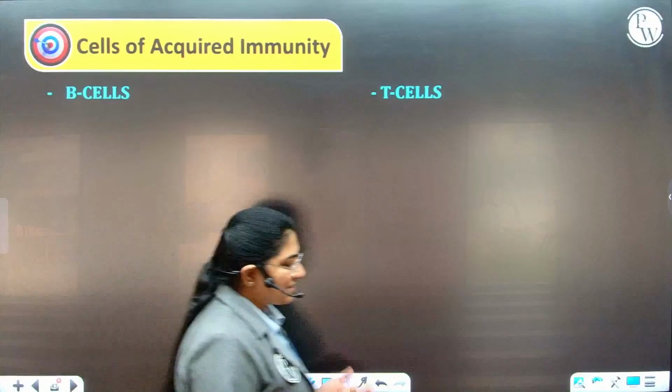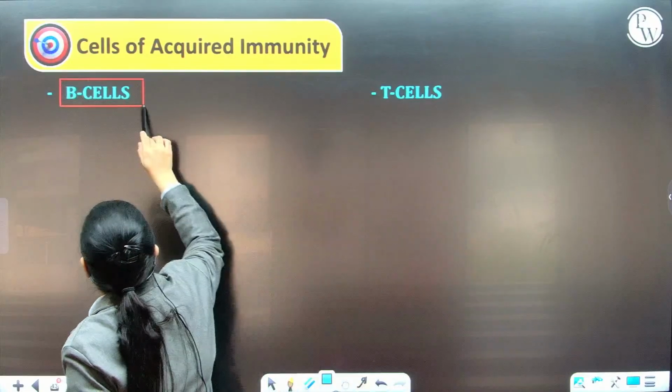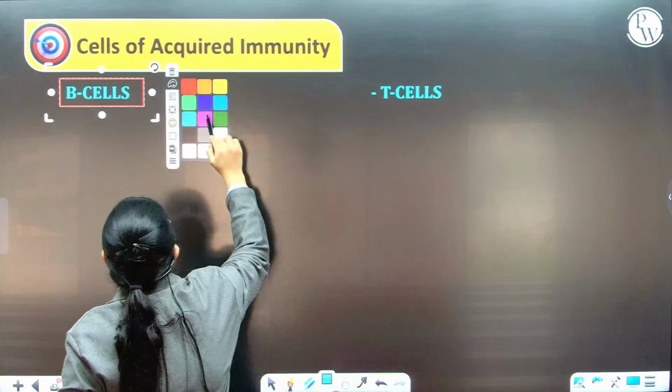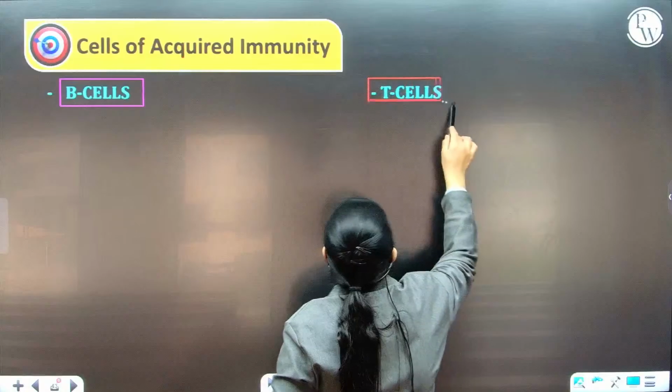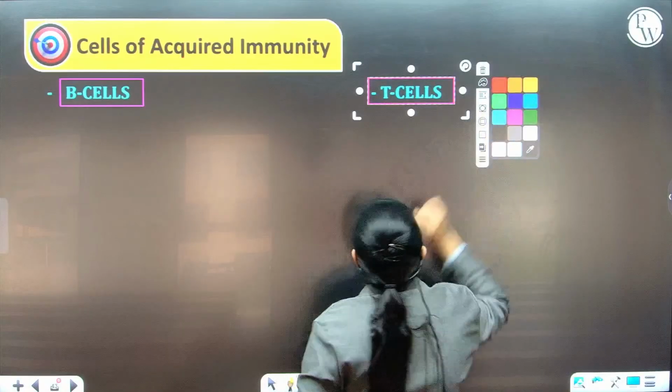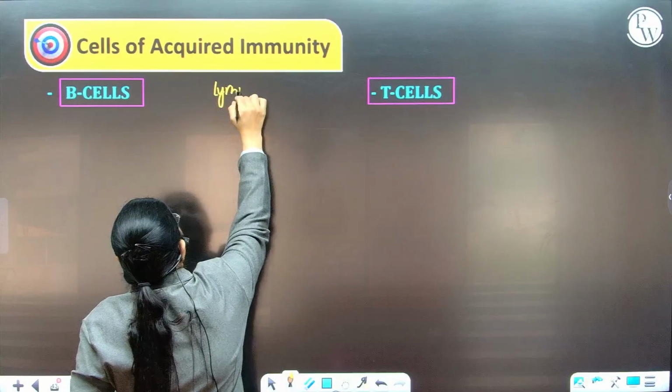Now, what are the cells that provide immunity? We have two types of cells called B cells, that is B lymphocytes, and T lymphocytes, commonly called B cells and T cells. These are lymphocytes.